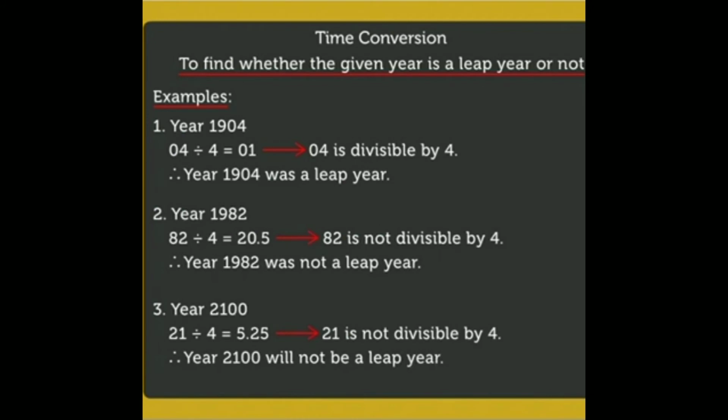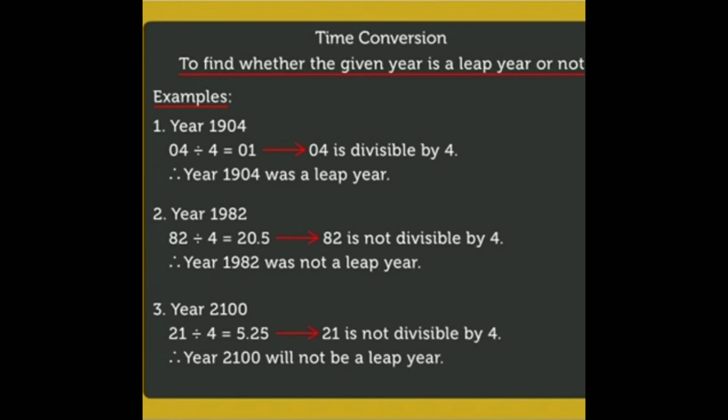Let us see a few examples. Our first example is the year 1904. Here the last two digits are 0 and 4, and this 04 is exactly divisible by 4. So we can say that the year 1904 was a leap year. Second example, year 1982. The last two digits are 82. This 82 is not exactly divisible by 4. Therefore, the year 1982 is not a leap year.